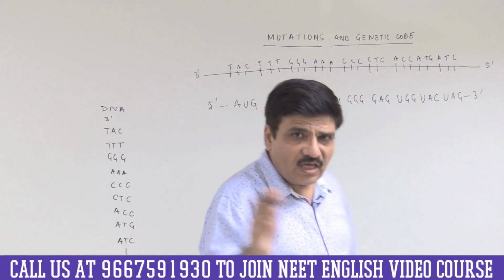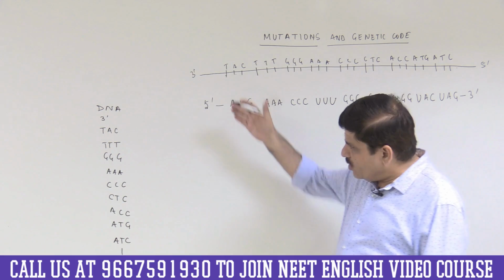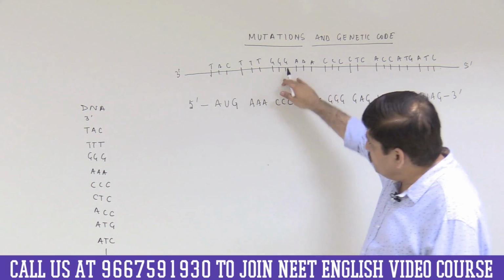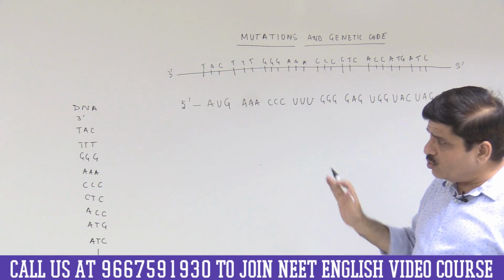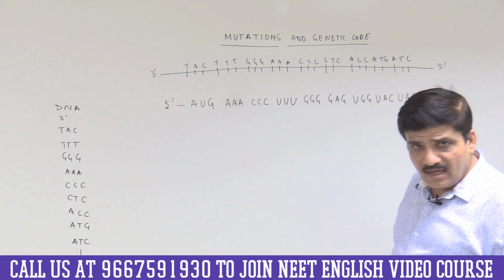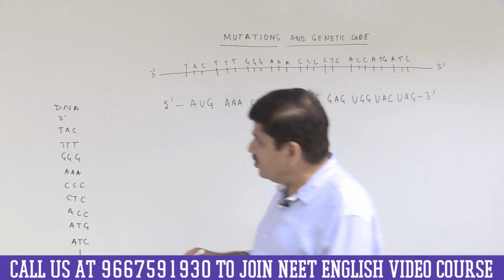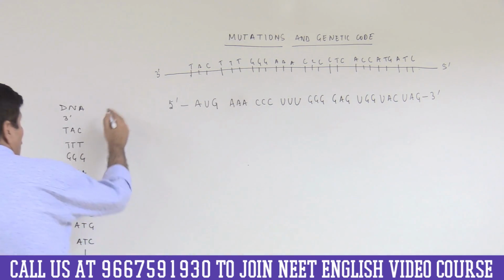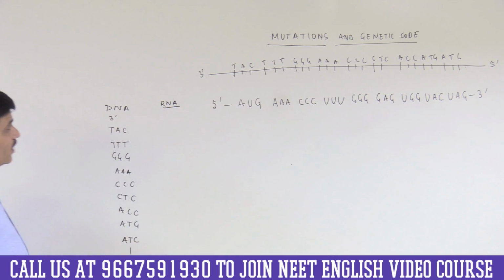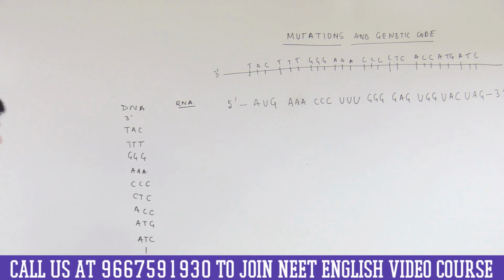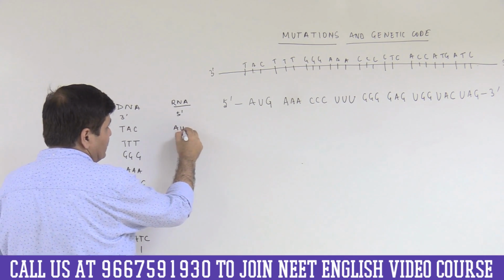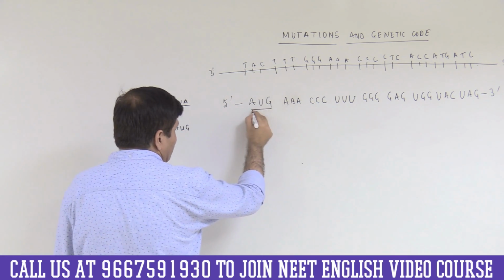Actually, the codons are present on the coding strand, so I am just taking the liberty of calling them the DNA codons, which are actually getting transcribed, though I have told you that the codons will actually be present on the coding strand of the DNA or on the sense strand of the DNA. Now let us look at the corresponding complementary open reading frame of the RNA molecule. So I have to write 5'. The first is AUG. This is the first codon.